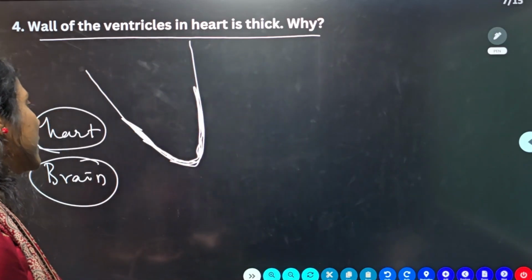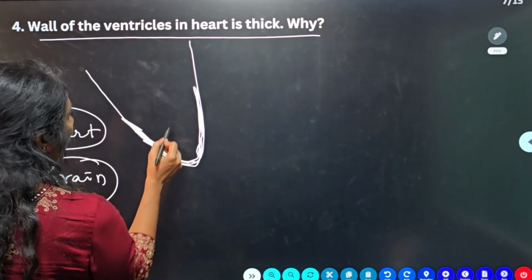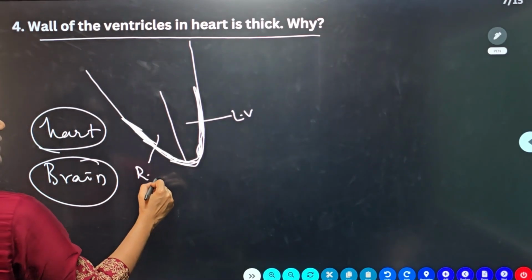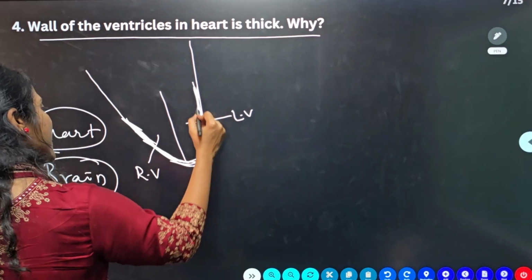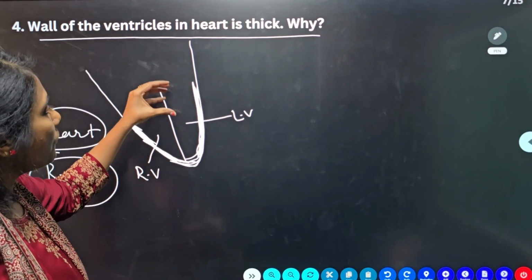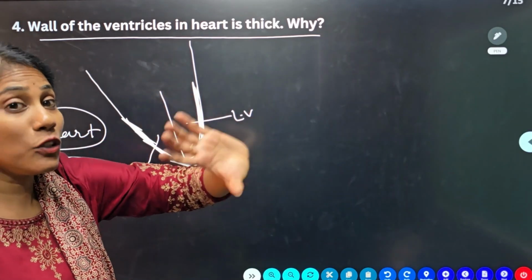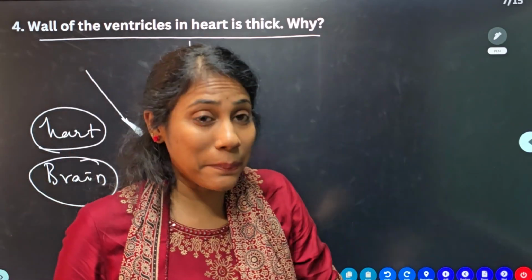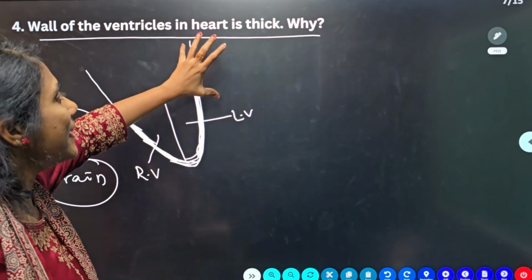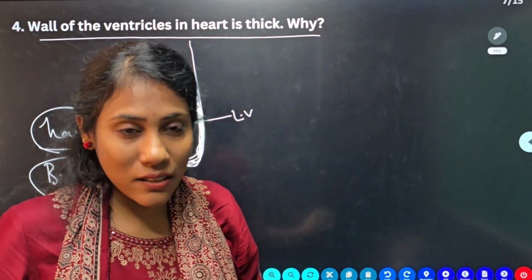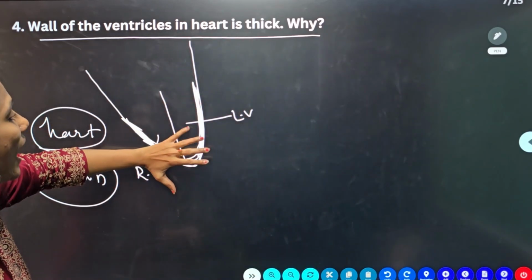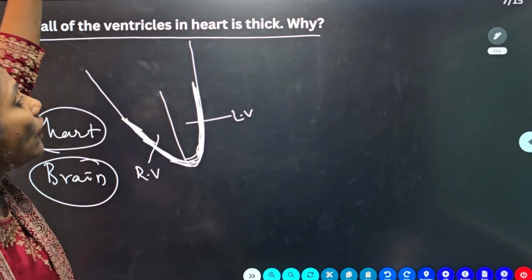That is very important. And when you look at heart, the bottom chambers, this is a left ventricle and this is a right ventricle, isn't it? So the bottom part is always thicker. Why they are asking? Because from left ventricle itself, the blood is going through aorta to all body parts and it will go with high pressure. And from right ventricle itself, the deoxygenated blood will move back to the lungs. That also happens with high pressure. That means from this part of a heart, the blood is really going out with high pressure.